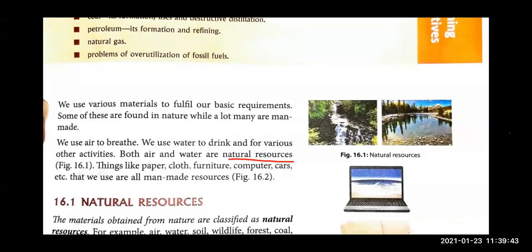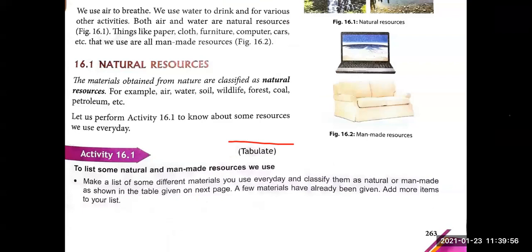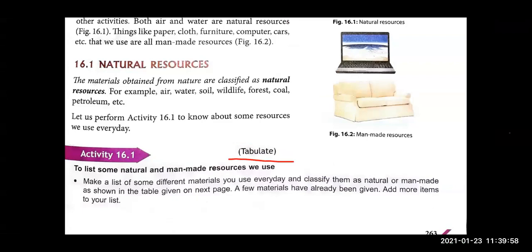So let's come to the first topic of the chapter, and that is natural resources. So please underline the definition for natural resources, children. The material obtained from nature, they are called natural resources. For example, air, water, soil, the wildlife, forest, coal, petroleum. These all are your natural resources, as these resources we get from the nature.